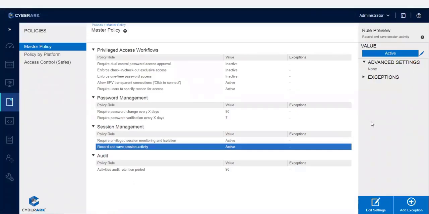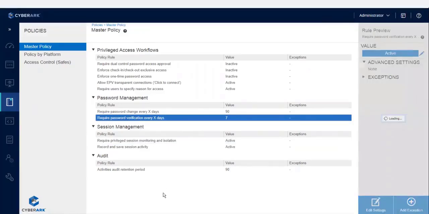So adding an exception is again on the platform level itself. In the master policy you can put exceptions only for platforms. So under the master policy, any exception you can put is for a platform. Right, got that. Okay.